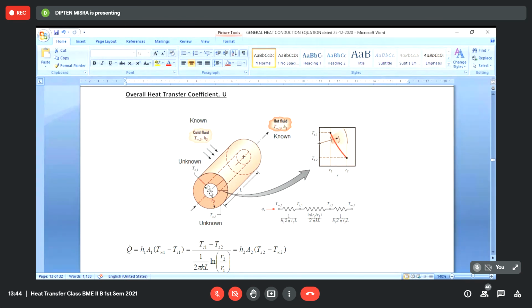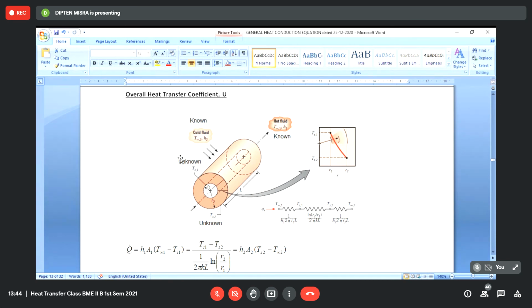The heat from the hot fluid will continuously flow to the cold fluid at the outside. There will be a steady rate of heat flow from the hot fluid to the cold fluid. And again, we want to know what is the heat transfer rate from the hot fluid to the cold fluid.